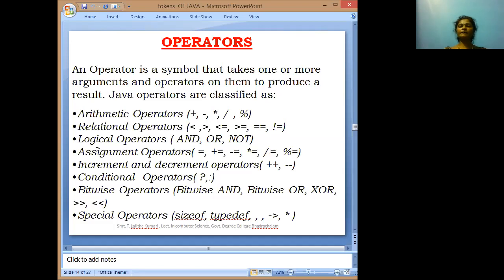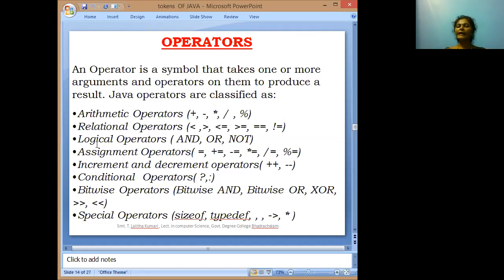How can we represent the equal to operator? Double equal to symbol is the equal to operator. Suppose a double equal to b means a and b values are the same.